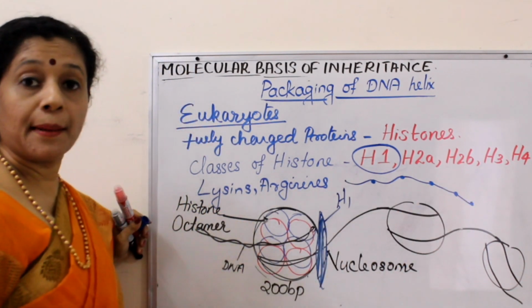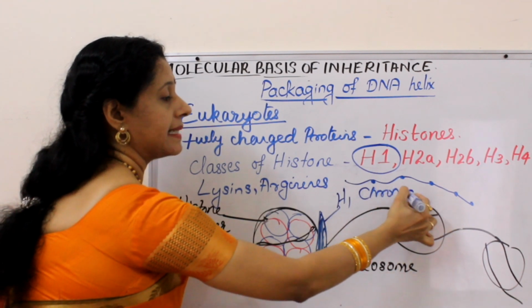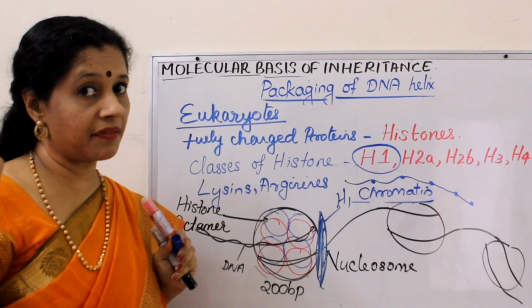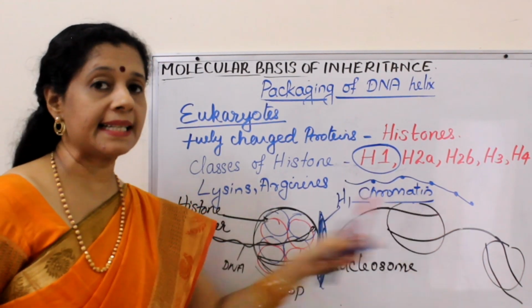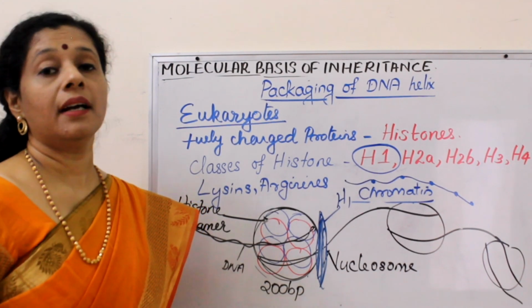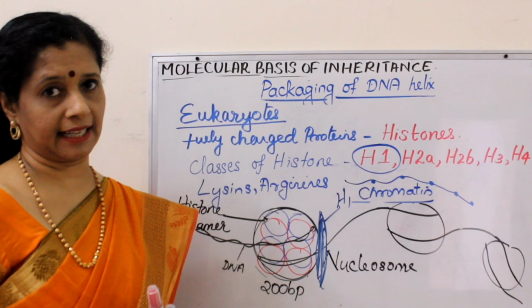So this is called a bead on a string structure, or rather we call it chromatin. TID is different, I will tell that later. Chromatin means what? Bead on a string structure of a DNA along with the proteins. Now it is shorter than the original DNA, right?